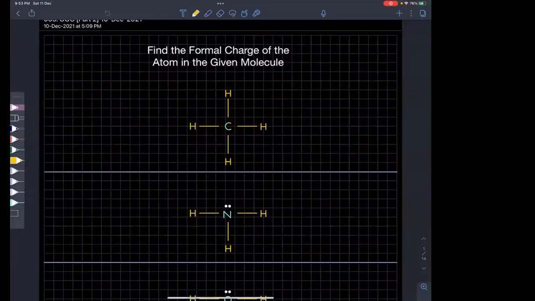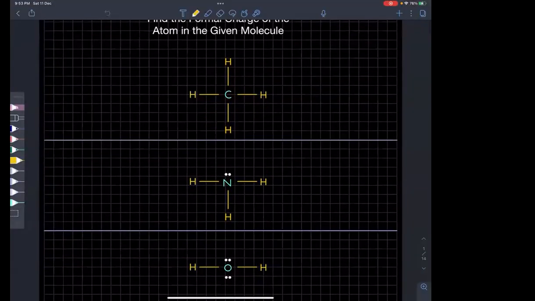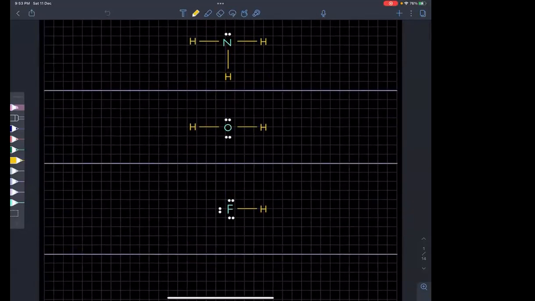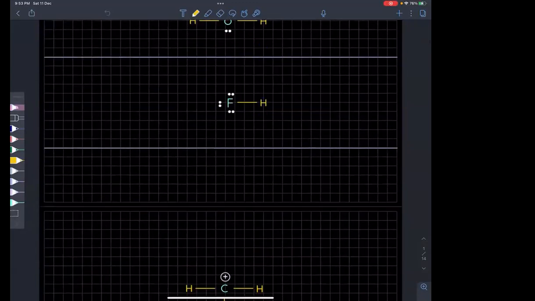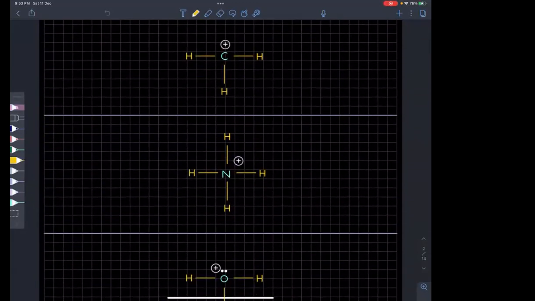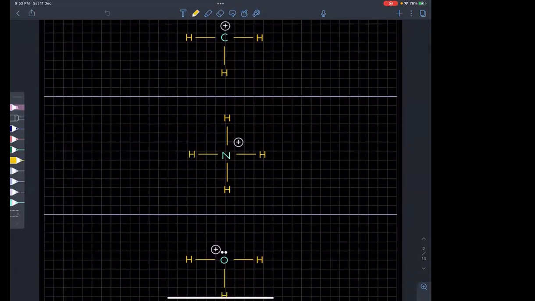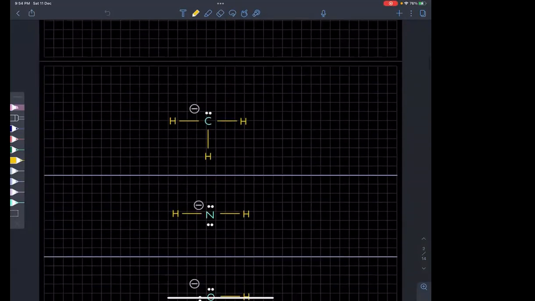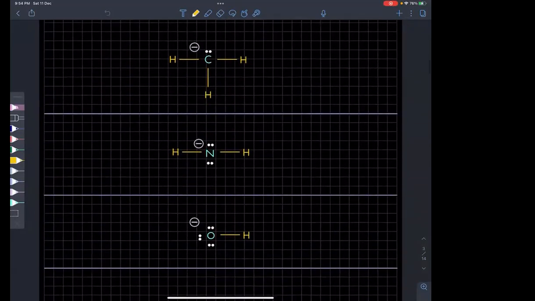Okay. Nitrogen has 1 lone pair and 3 bond pairs when it is neutral. Oxygen has 2 lone pairs and 2 bond pairs. Fluorine has 3 lone pairs and 1 bond pair. When carbon has positive charge, it has 3 bond pairs and 0 lone pairs. Nitrogen has 4 bond pairs and 0 lone pairs, and it has positive charge. Oxygen has 1 lone pair and 3 bond pairs. And these are all cations, okay?